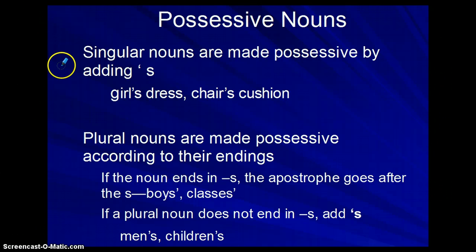The easiest is singular nouns. You pretty much just add apostrophe s to make a singular noun possessive. So one girl has a dress, it's the girl's dress. A chair has a cushion, it's the chair's cushion. And you can see I've highlighted the apostrophe s so you can see how that's added on.